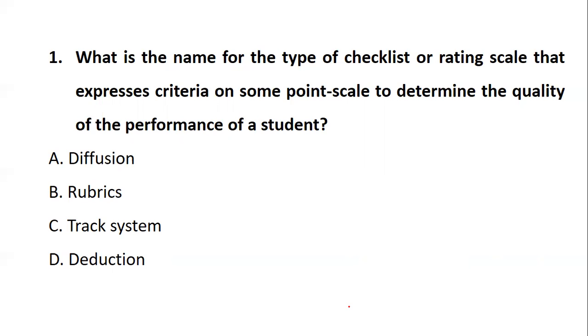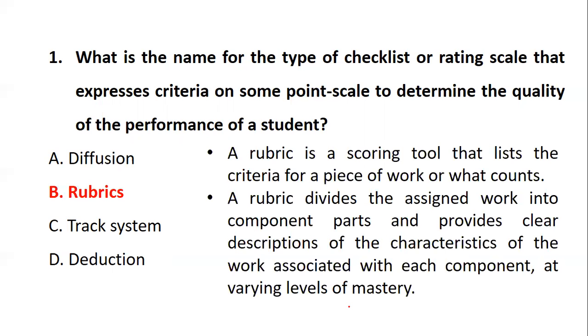So when we look at all the options minutely, the students who are aware of this concept can definitely come to the right answer, and the right answer is rubrics. Diffusion is related to the molecule system, which is not related to the question. Track system keeps a track, it does not talk about performance in detail, and deduction is not related to the question. So when we talk about performance quality, it is a rubric.